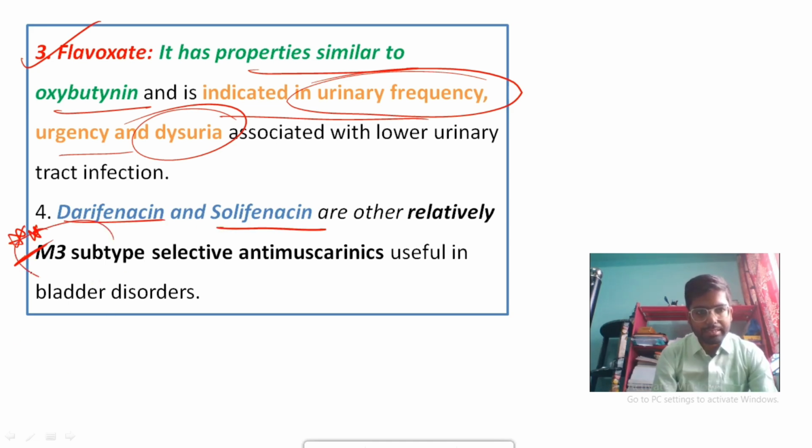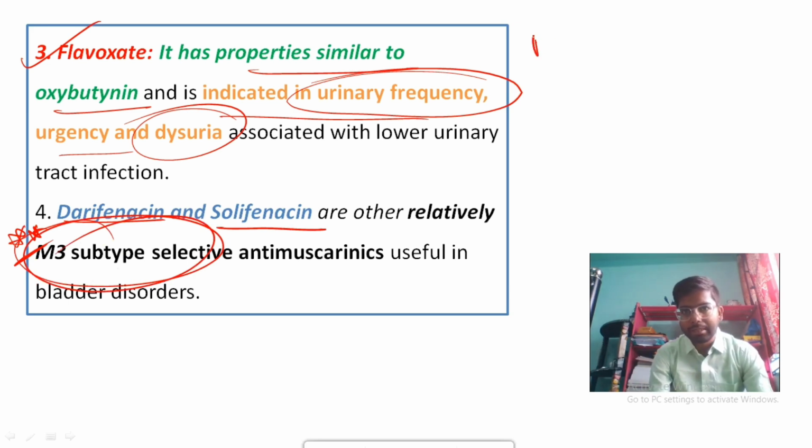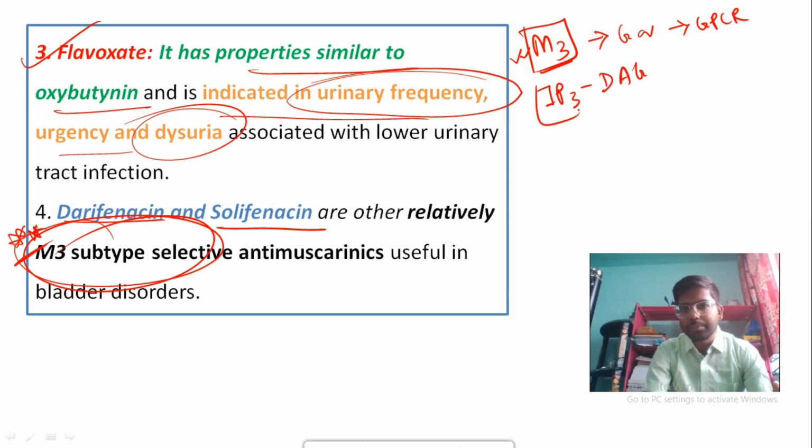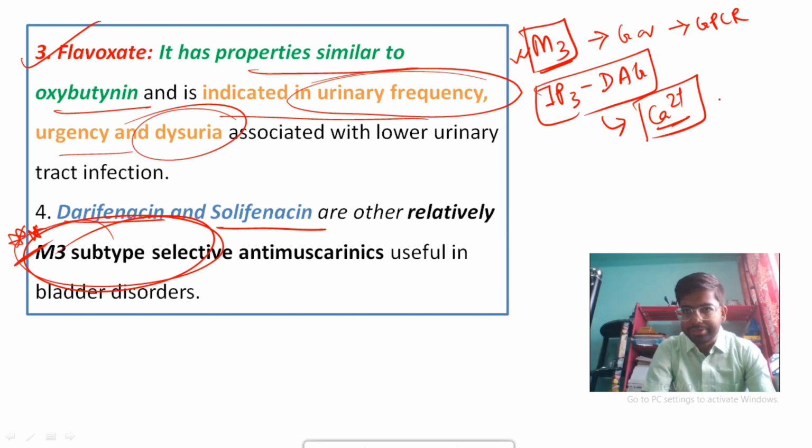Okay. Then coming to another important point, darifenacin and solifenacin. These two are the selective M3 receptor antimuscarinic drugs. I am repeating that M3 receptor is present in your urinary bladder, and it's a Gq protein coupled GPCR. When this receptor is activated, then the IP3 DAG pathway will be open, and that particular pathway will lead to release of calcium. If calcium is released, then contraction will occur.